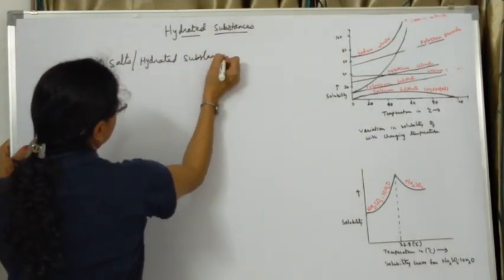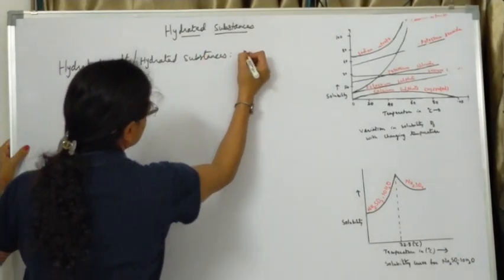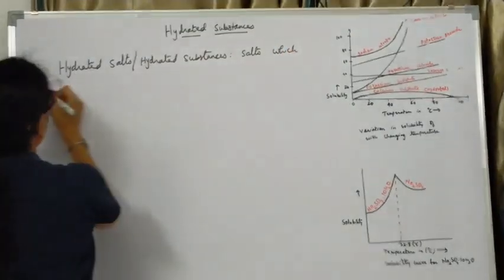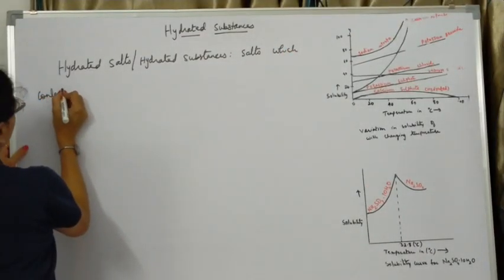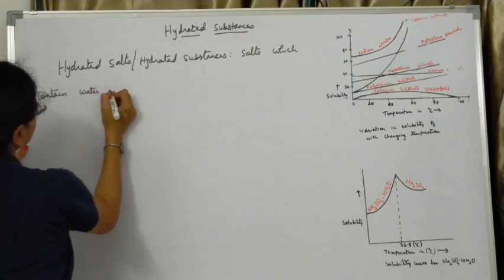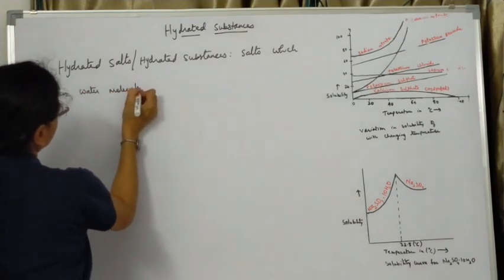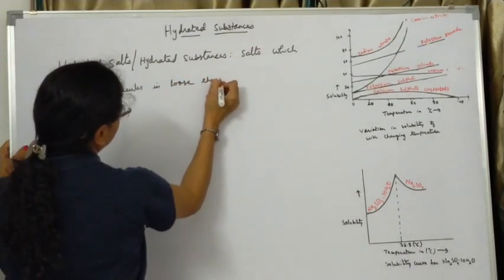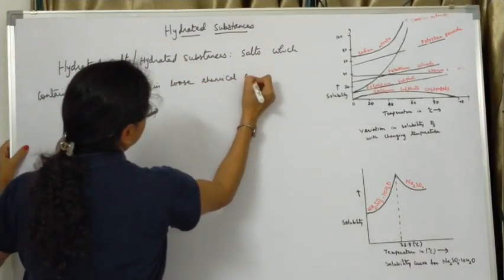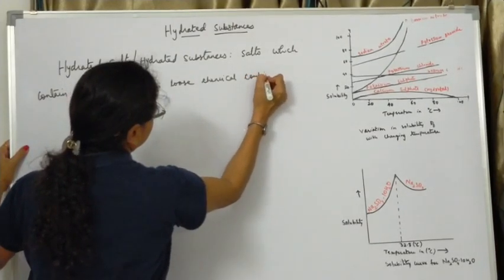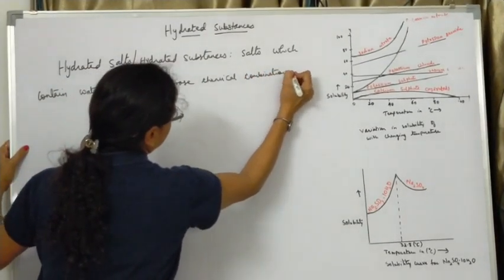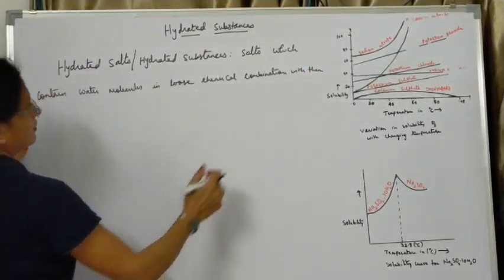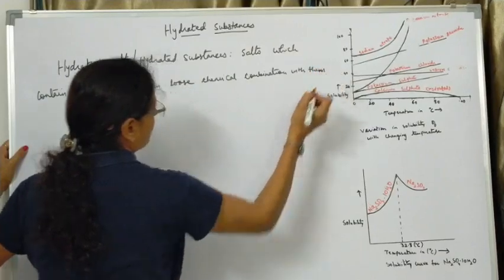That means what? I'll just write down in short over here. That is, salts or substances which contain water molecules in loose chemical combination with them are called the hydrated substances or hydrated salts.